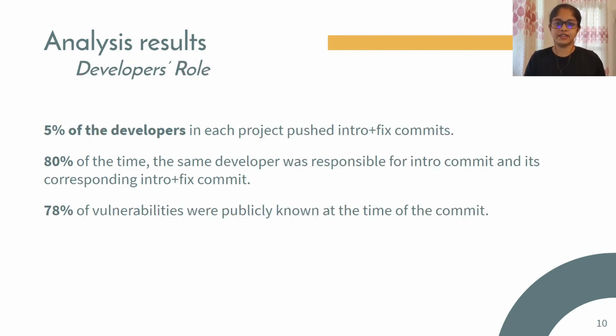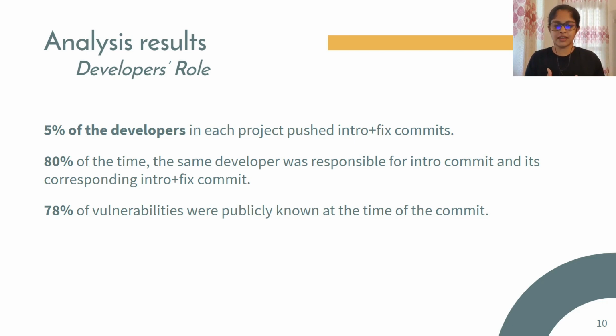When analyzing further in order to understand the developer's role in this behavior, we found that 5% of the developers in each project were responsible for these intro plus fix commits. And 80% of the time, the same developer was responsible for the initial vulnerability and later on introducing more vulnerabilities while trying to fix the previous one.